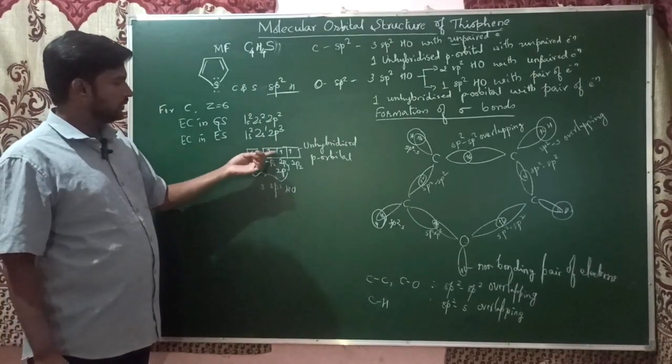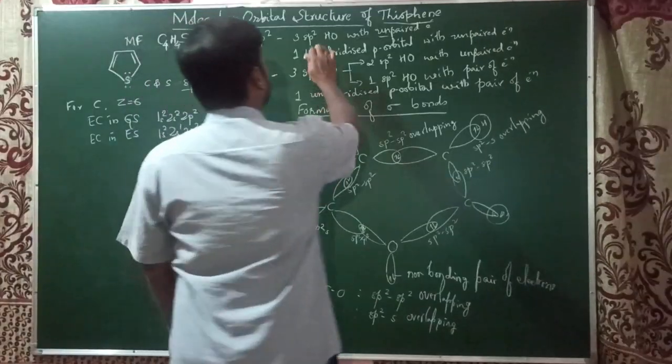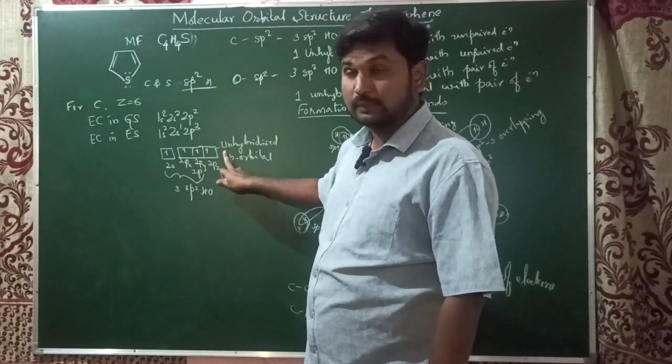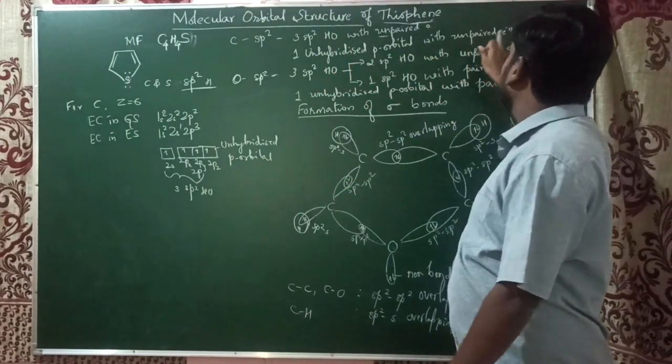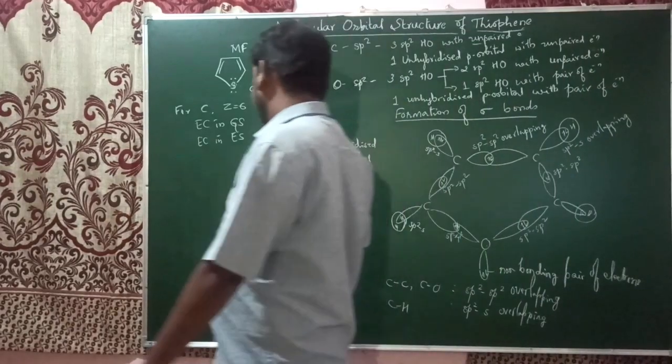So these are three sp2 hybridized orbitals of carbon with unpaired electrons, and there is an unhybridized p orbital with an unpaired electron.